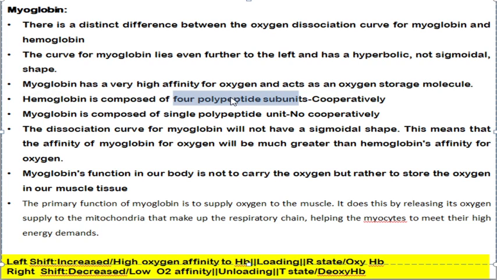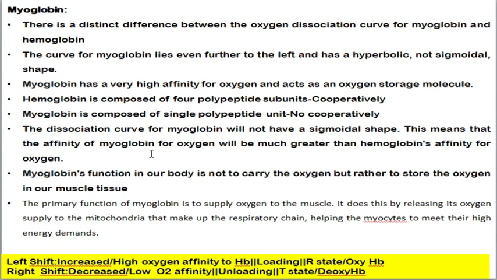When you compare the structure, hemoglobin is composed of 4 polypeptide subunits. As a result of the formation of the tetramer, they bind to oxygen in a cooperative nature. So that's the main reason why the hemoglobin curve is sigmoidal in nature. Whereas myoglobin is composed of only a single polypeptide, which is a monomer in nature. As a result, no cooperative binding occurs. So that's the reason why the dissociation curve of myoglobin is not sigmoidal.